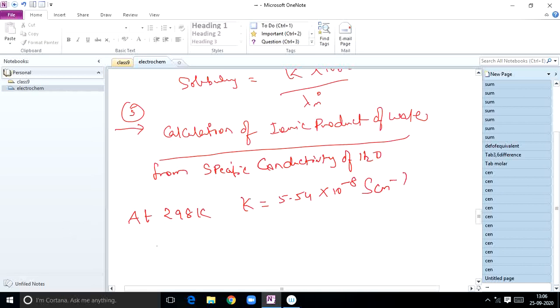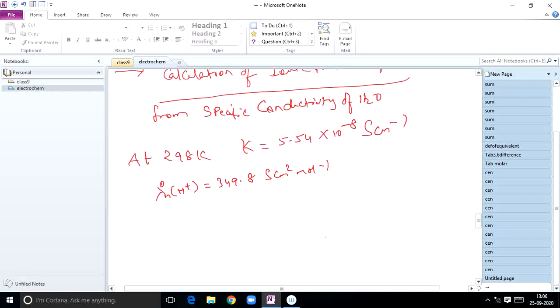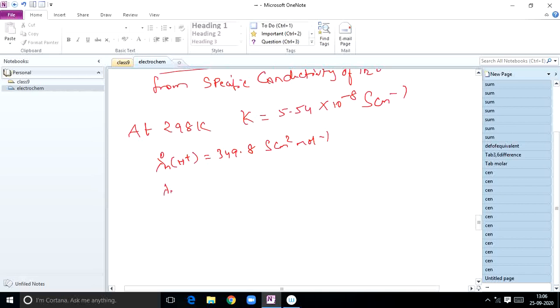And from the tabular form, as I said before, lambda m naught of H plus is 349.8 Siemens centimeter square mole inverse. At the same time, lambda m naught of OH minus is equal to 198.5. This is from tabular form, experimental data.